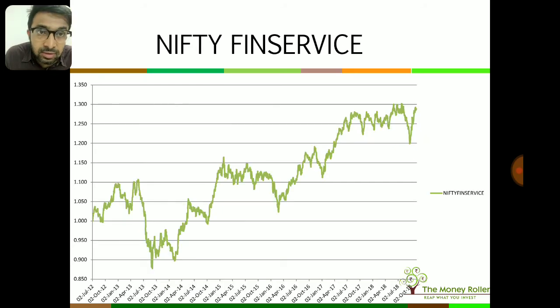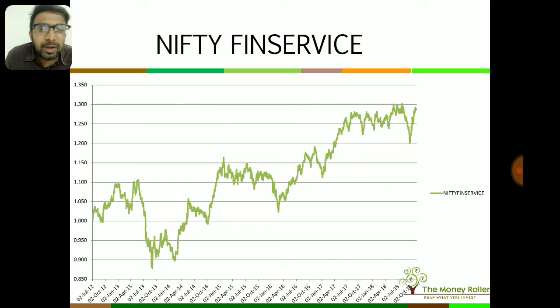Nifty Financial Services, again you can see that it has been performing consistently well from 2015 or maybe from April 2016. But keeping in mind the last few months, you can see that there has been a dip out here in the performance of this sector, and then after that again it has bounced owing to a couple of stocks which have rebounded really well.